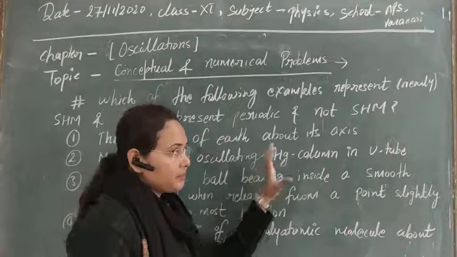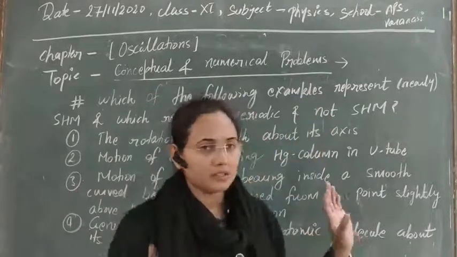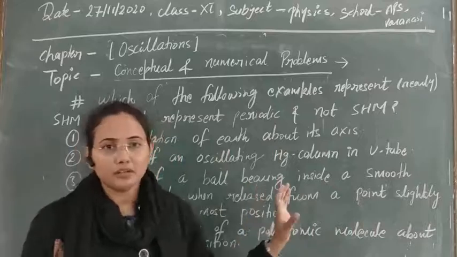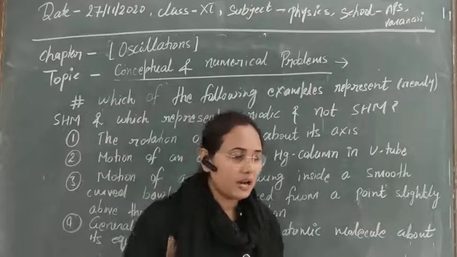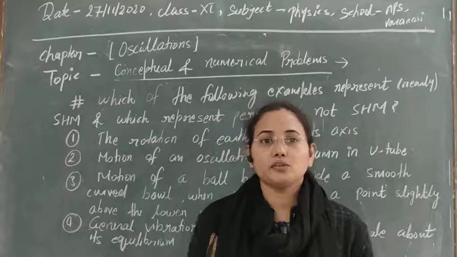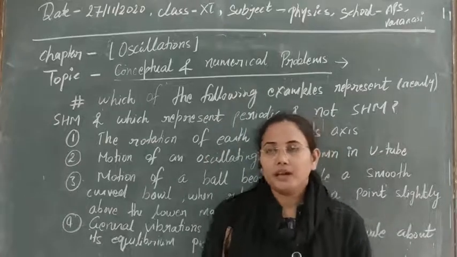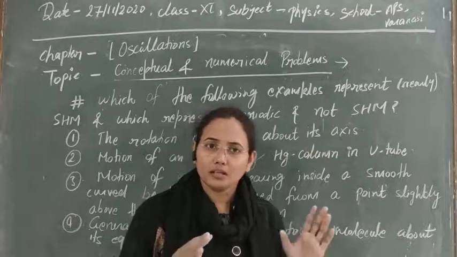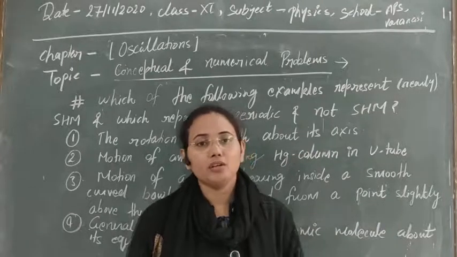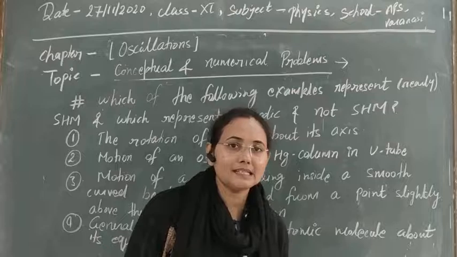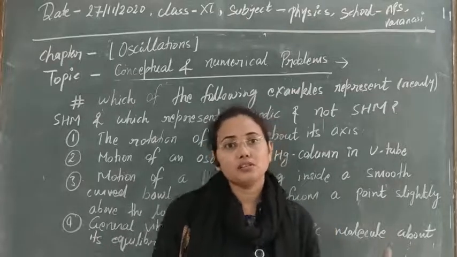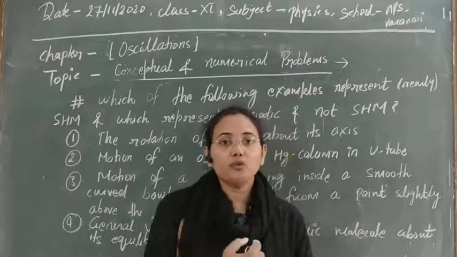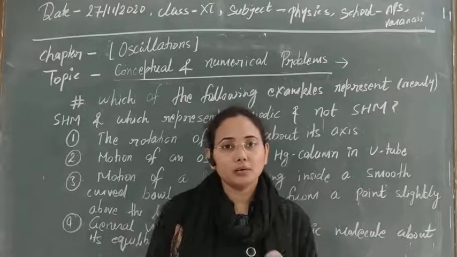In the next examples, again we have taken questions based on simple harmonic and periodic motion. In the first question, I asked you which types of motion are periodic only. And I have told you that motions that are oscillatory are periodic, but it is not necessary that every periodic motion is oscillatory, because in case of oscillatory motions, there is a to and fro motion about a mean position, about a point.